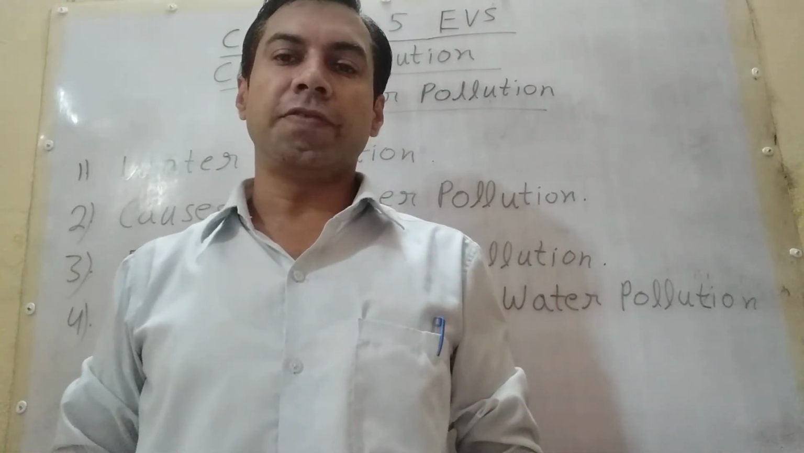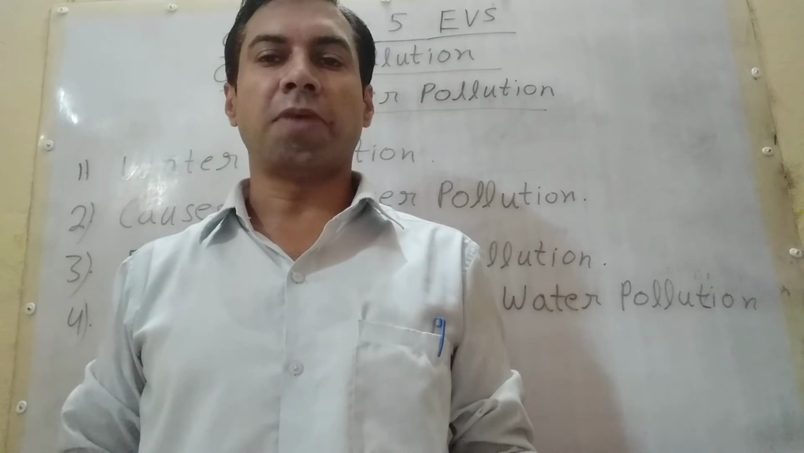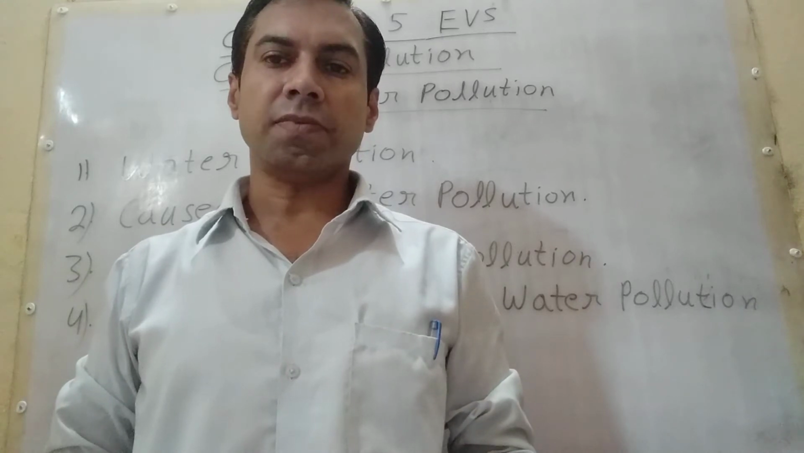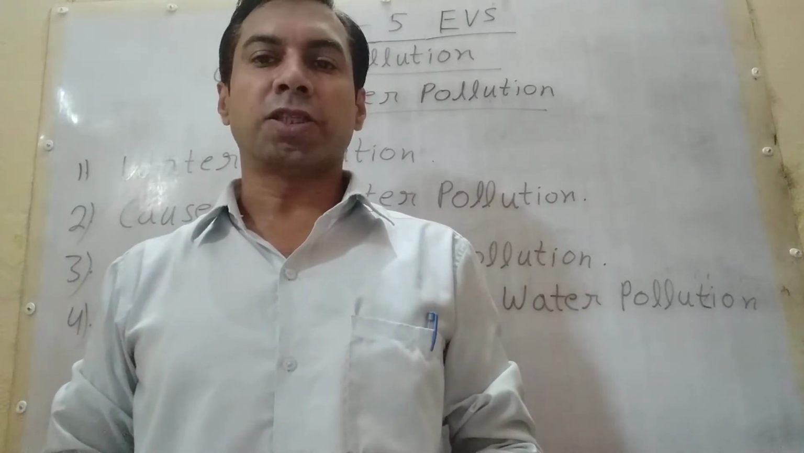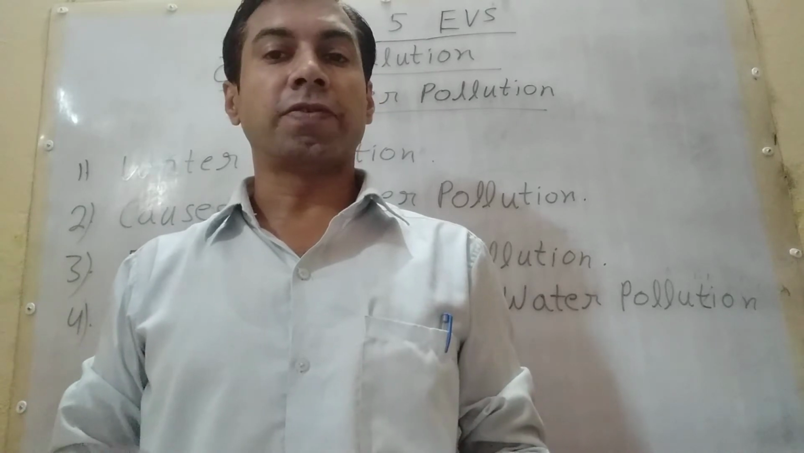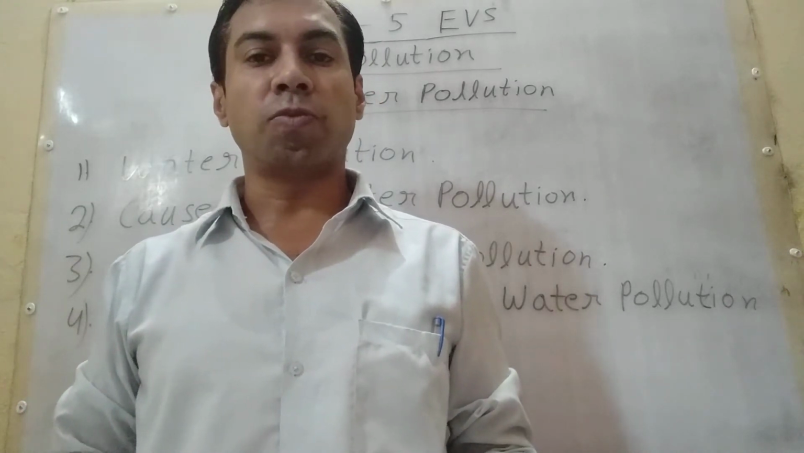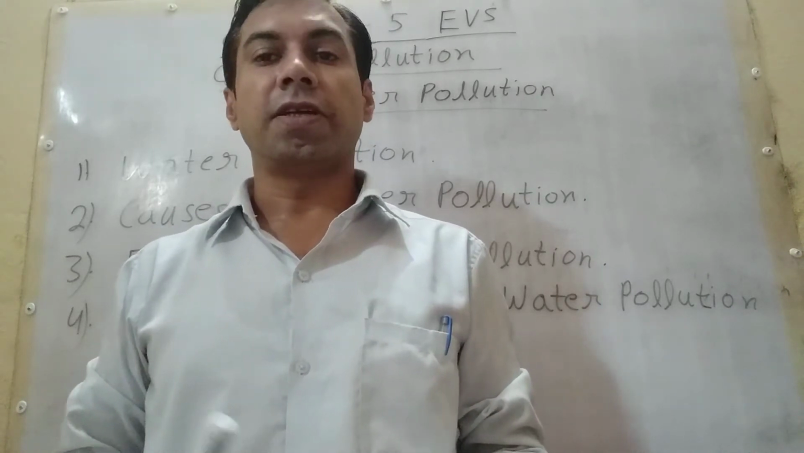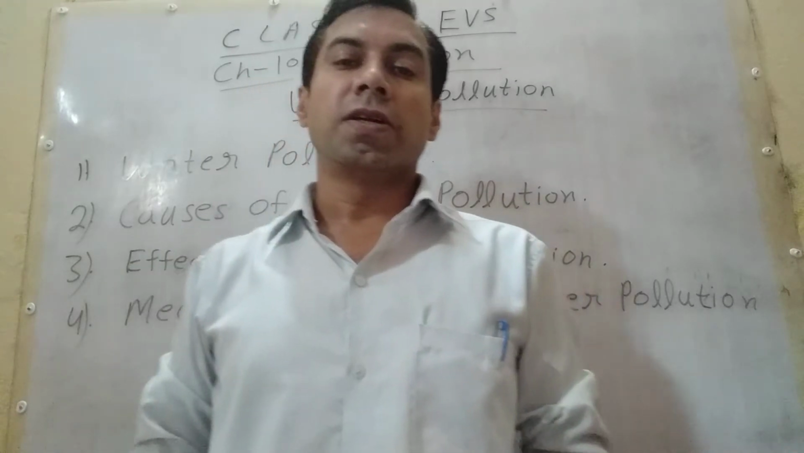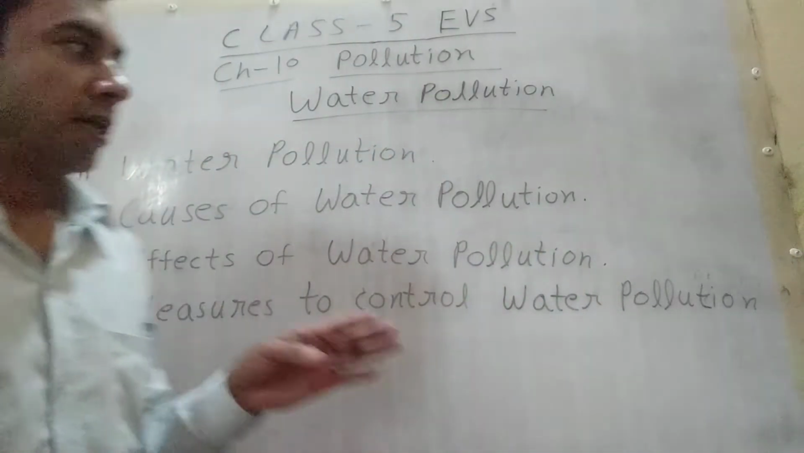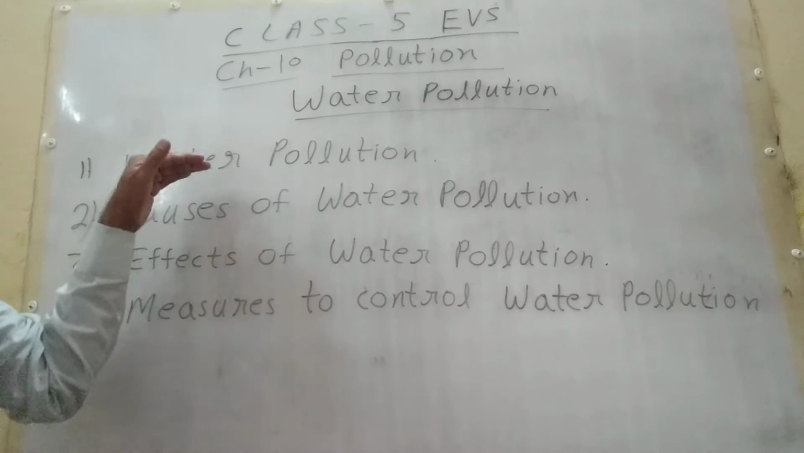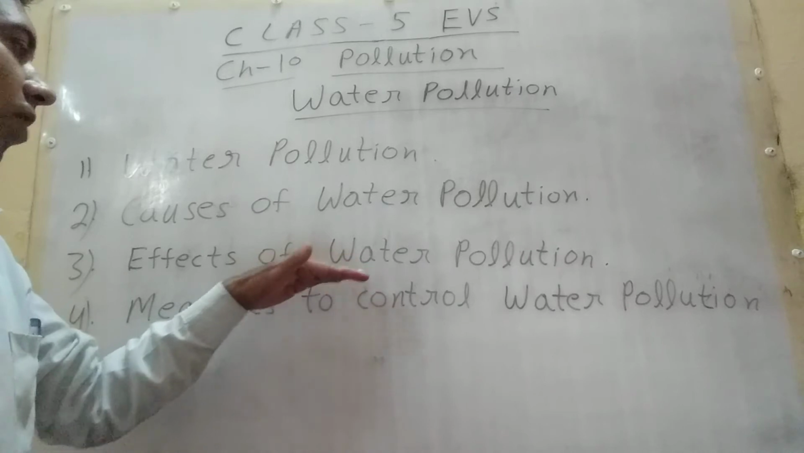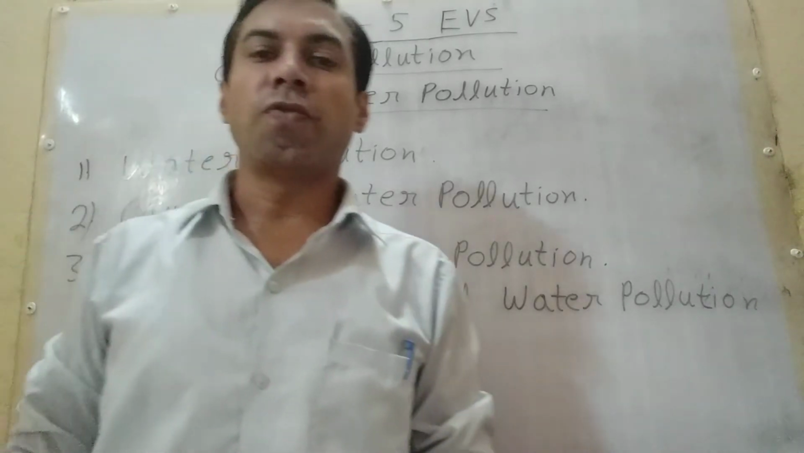Today in class 5 EVS I will start chapter 10, pollution, part 3. Students, in part 3 I will explain water pollution. In part 1 of chapter 10 I explained soil pollution, and in part 2 I explained air pollution. Now in part 3, water pollution: what is water pollution, causes of water pollution, effects of water pollution, and measures to control water pollution.